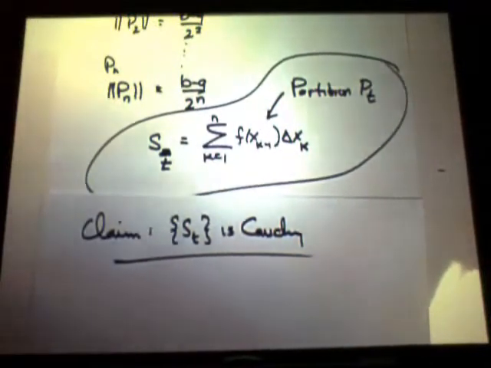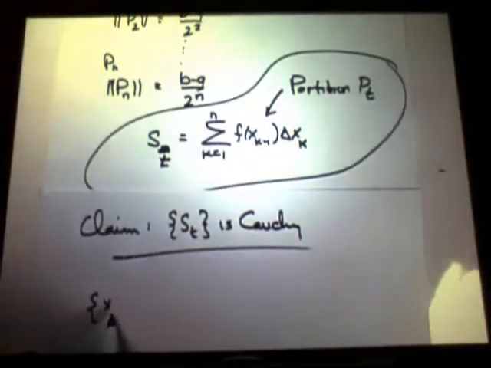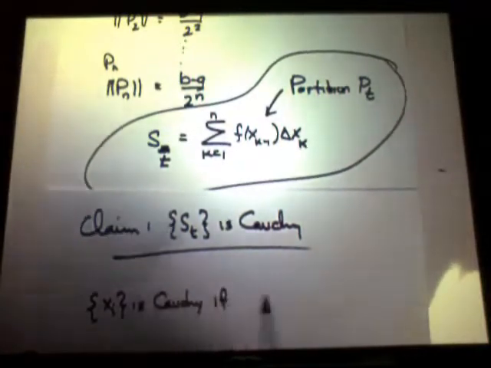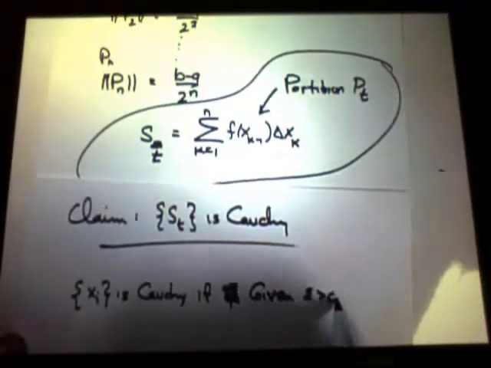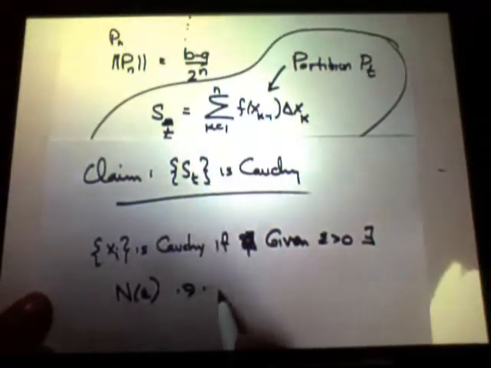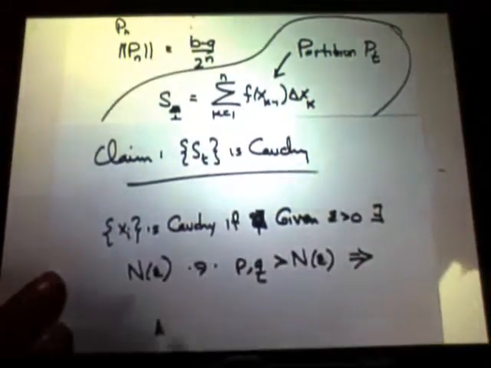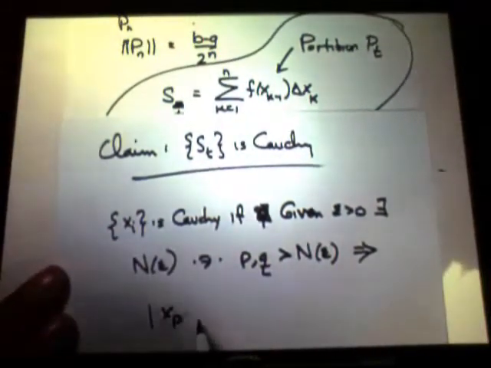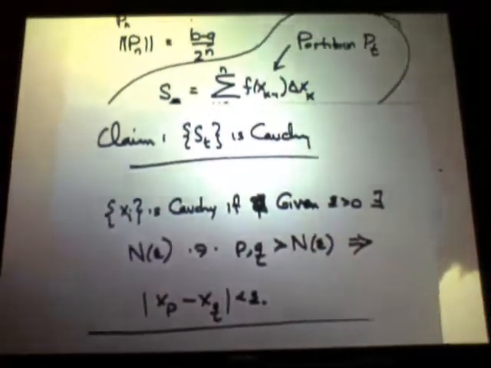The absolute value of x sub n minus x sub m... oh yeah, that's the delta. This is what you're searching for: x sub i is Cauchy if, given epsilon greater than 0, there exists an N of epsilon such that whenever p and q are both greater than that, it implies the absolute difference of x sub p and x sub q is less than epsilon. That's a Cauchy sequence, right.